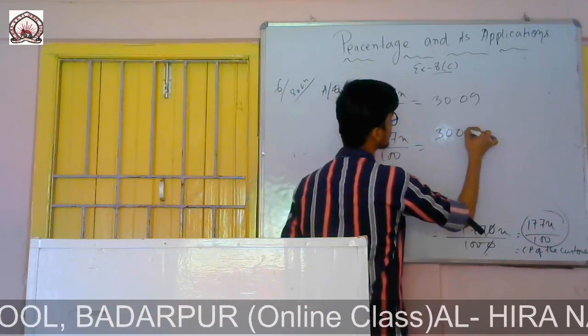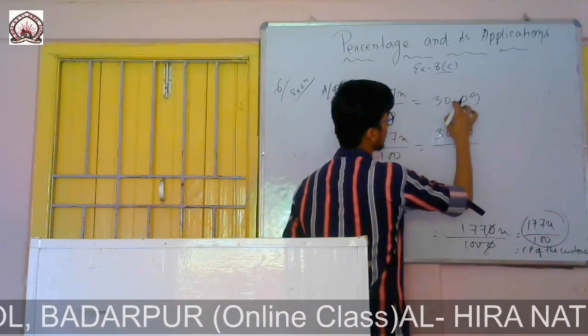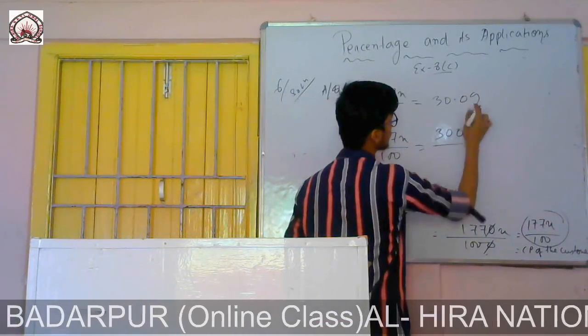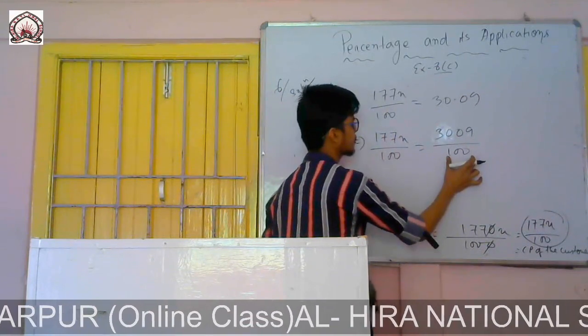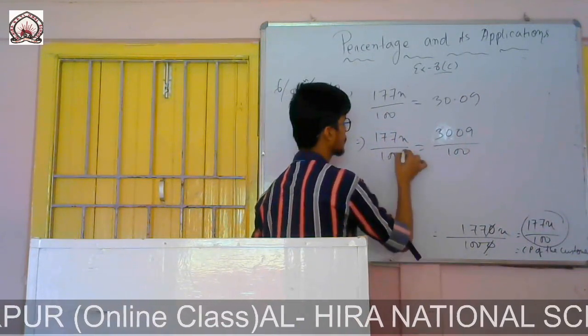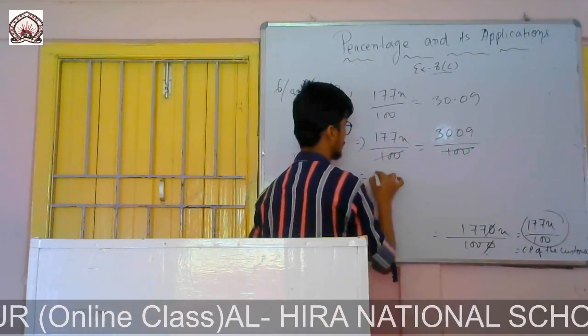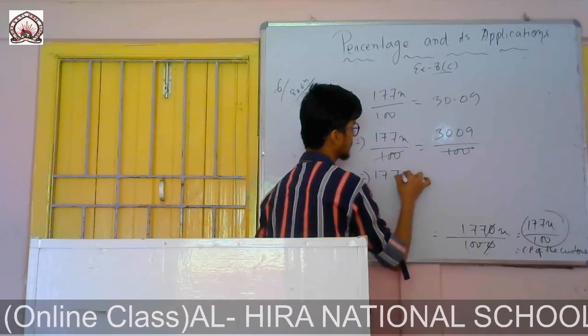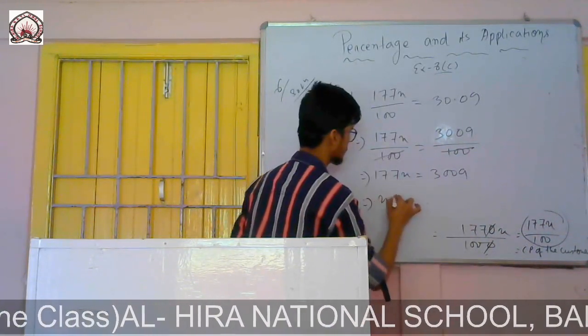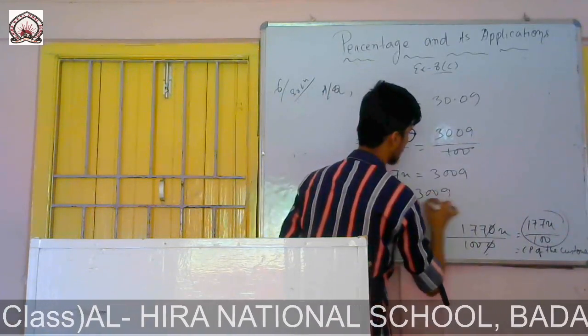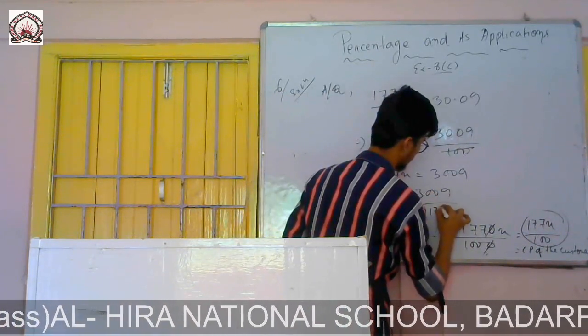If I remove the decimal, it becomes 3009, and since there are 2 places after the decimal, I divide by 100. So both sides have 100, and I can cancel these two. Left with 177x equals 3009, which implies x is equal to 3009 by 177.